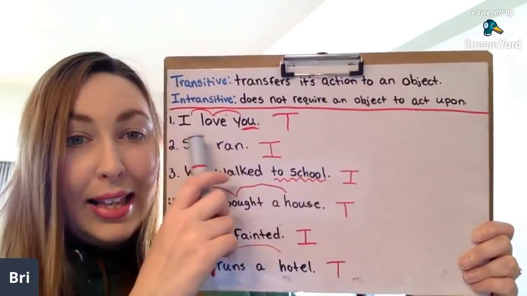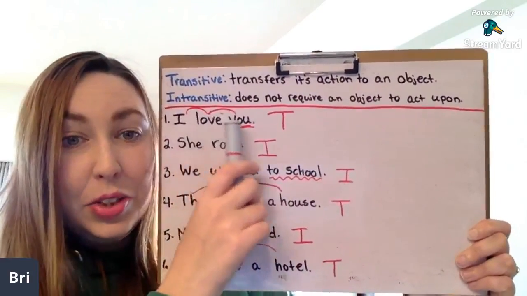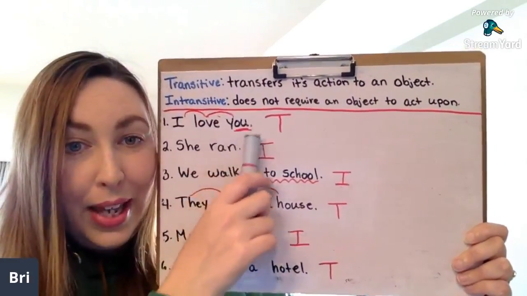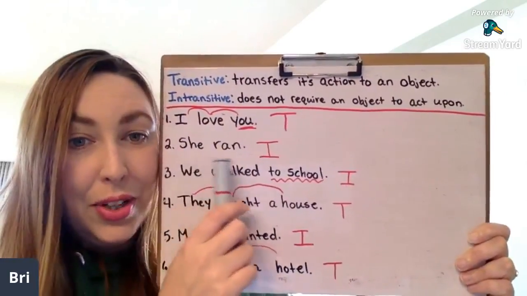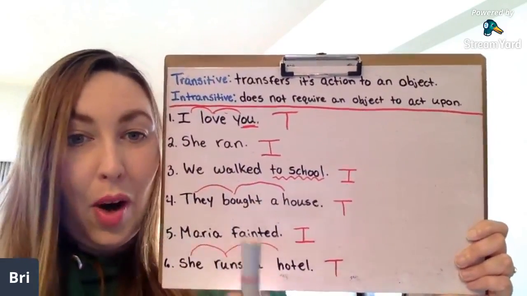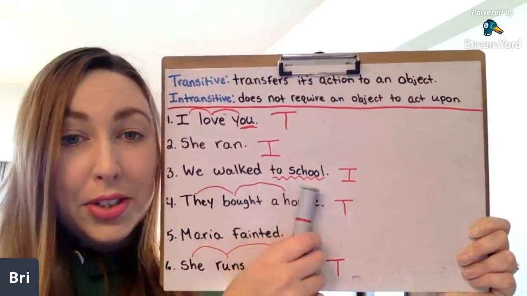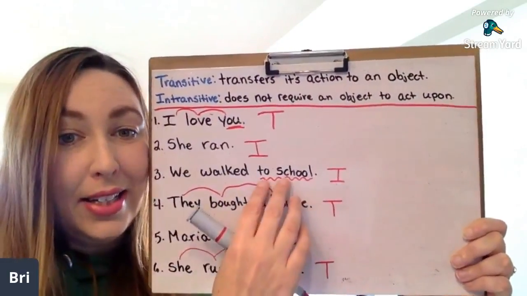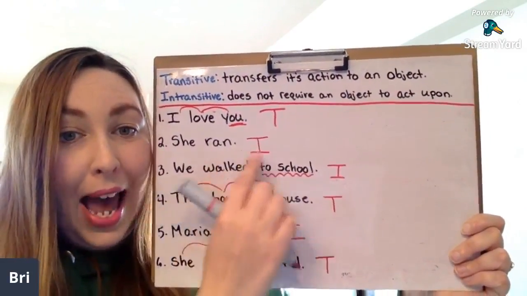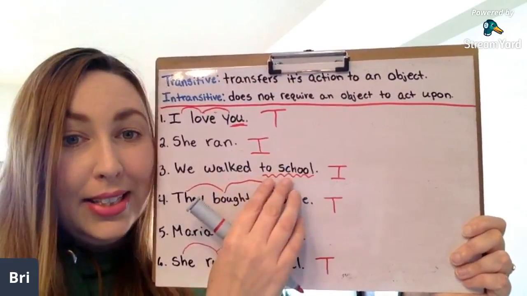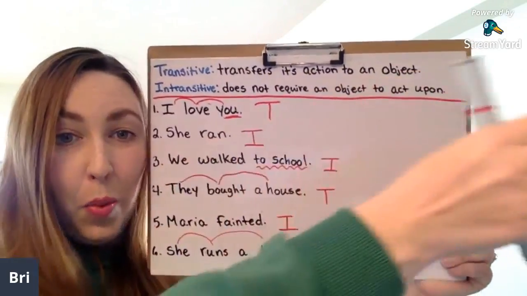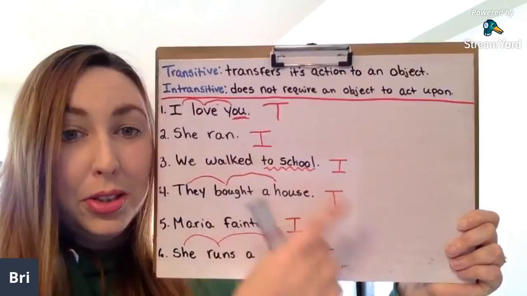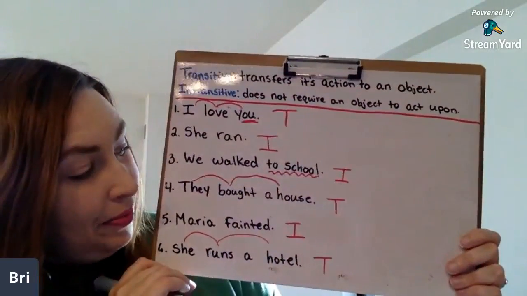So, I love you. This is transitive because we have an object. She ran, intransitive, no object. We walked to school. You have to be careful because this is not an object that is being acted upon. This is a prepositional phrase. This is where we're going. We walked to school.